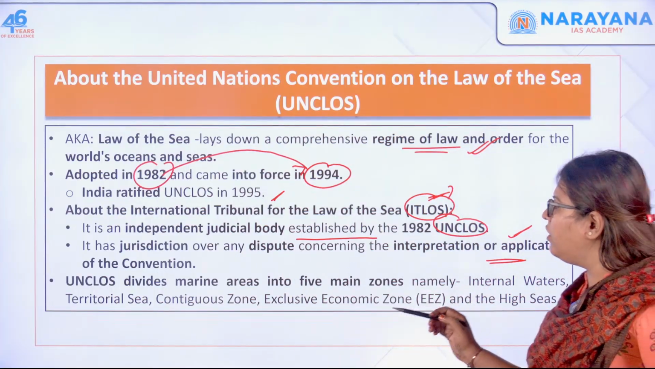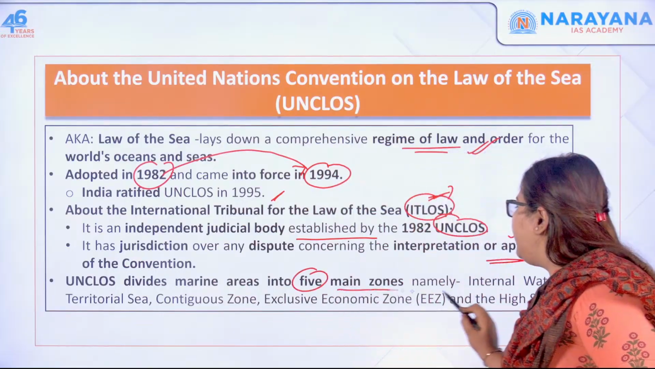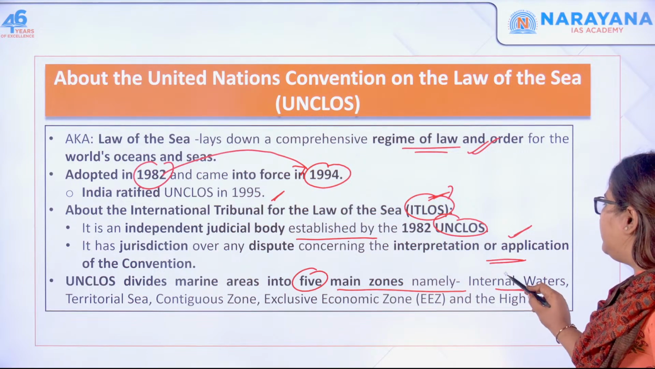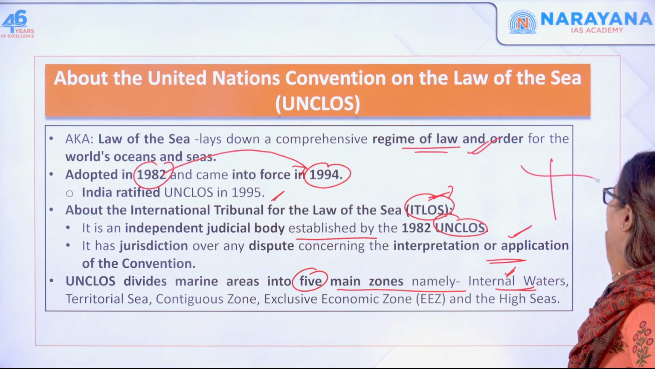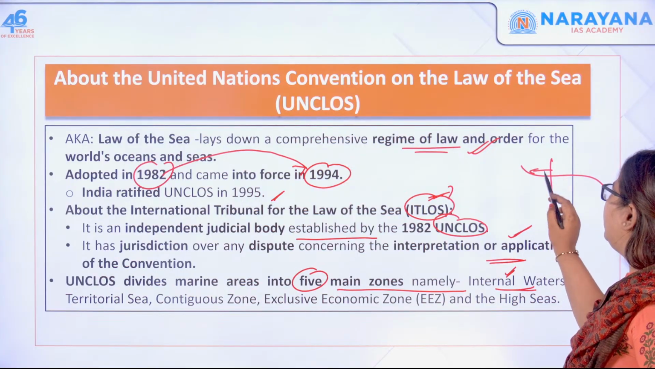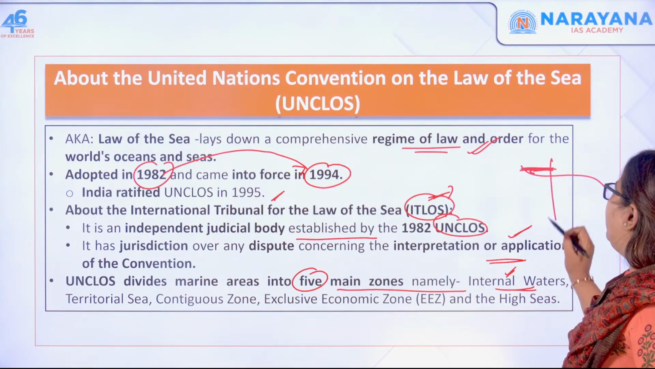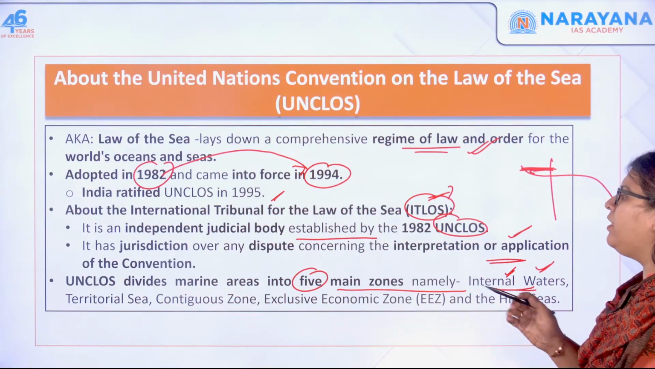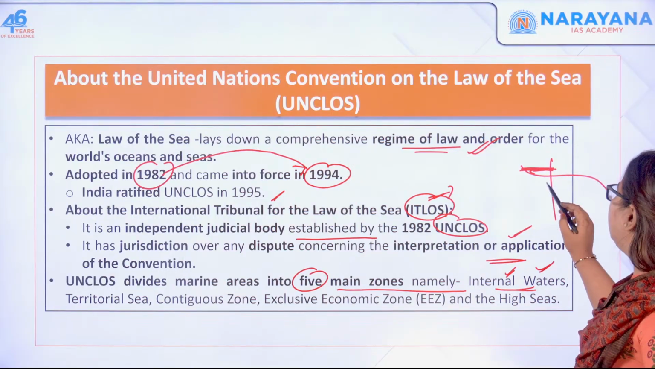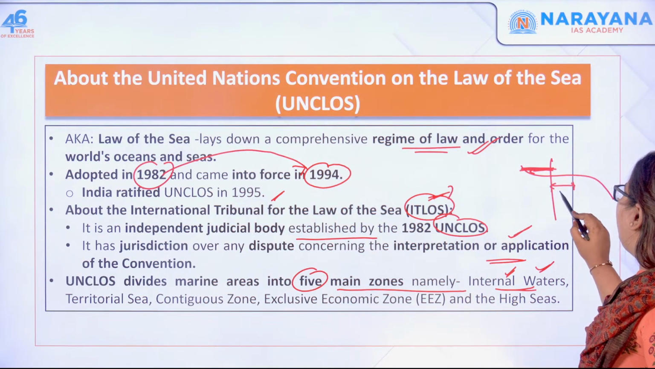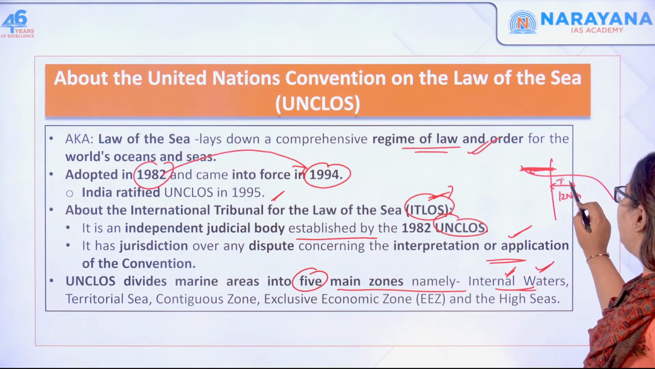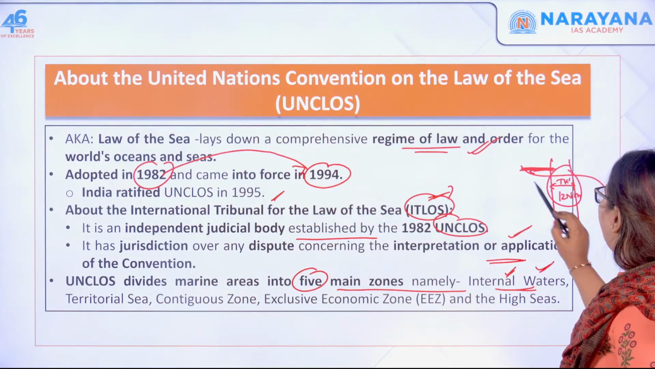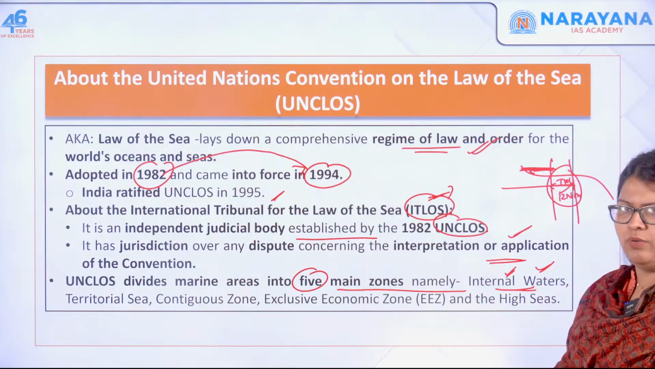And the UNCLOS divides the marine area into 5 main zones that we had already discussed. One is the internal water: if this is the land and this is the baseline, then whatever is towards the land is the internal water. What is the territorial sea? What do you mean by the contiguous zone? The territorial sea is the portion from the baseline up to 12 nautical miles. This is called the territorial waters, and here the sovereignty belongs to the coastal state or the country only.